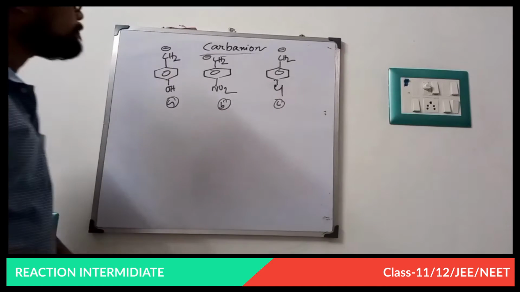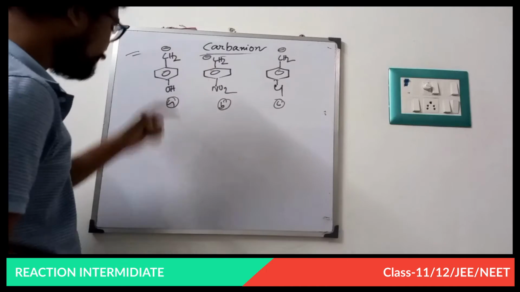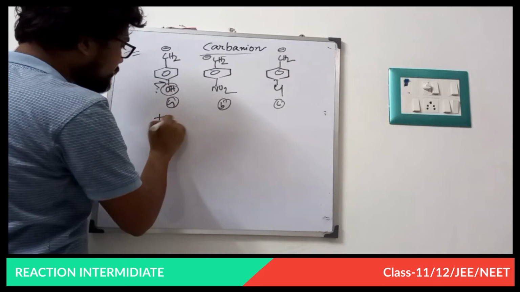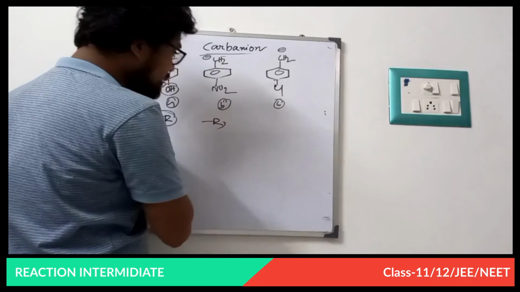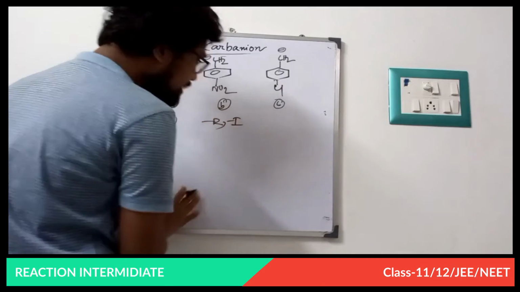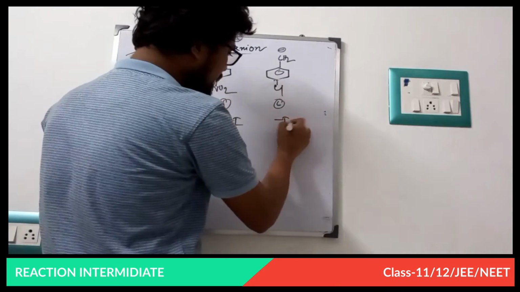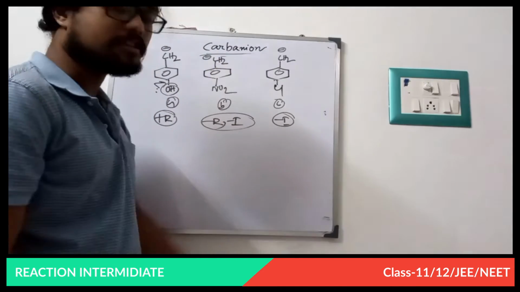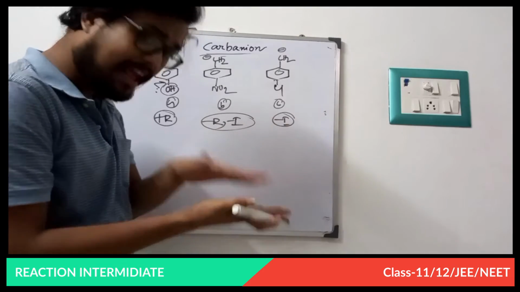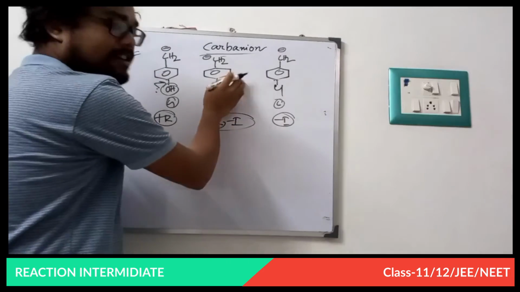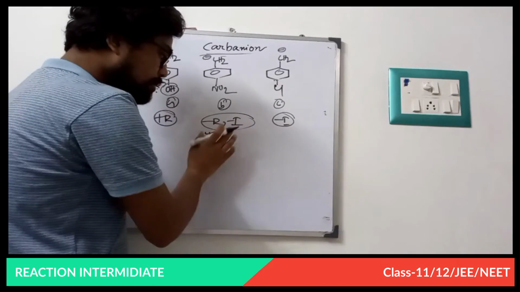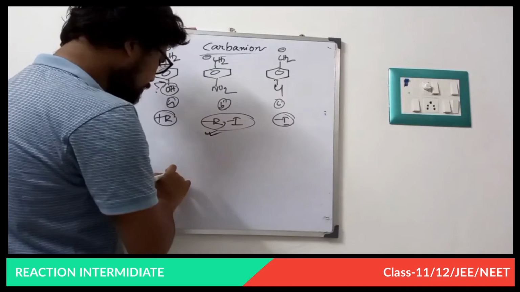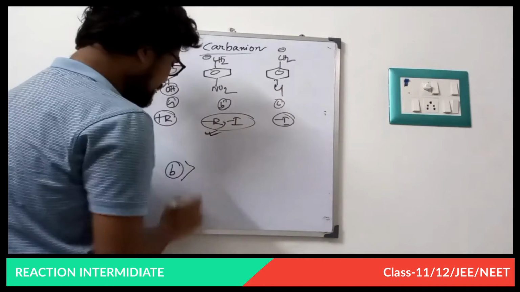Now this is the last problem based on the carbanion. So what is a carbanion? In this case, it has a plus R effect, it has a minus R effect, NO2 has a minus R effect as well as a minus I effect, and an electronegative atom has a minus I effect. So any negatively charged species is stabilized by minus I, minus R and minus H. In this case the stability is maximum because minus I is present along with the minus R effect. That is why it is more stable. And in the case of halogen, only the minus I effect is operating.